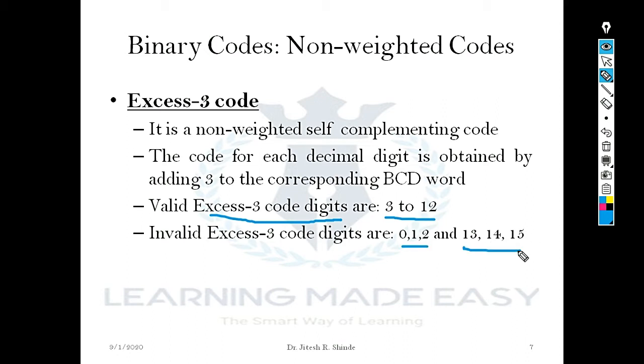XS3 codes are derived from BCD digits. The first BCD digit is 0. If I add +3 to 0, the result I get is 3, hence the XS3 code starts from 3. The last BCD digit is 9. If we add +3 to it, we get the answer 12. So the last valid XS3 code digit is 12. So what are the digits missing here? 0, 1, 2 and 13, 14 and 15.